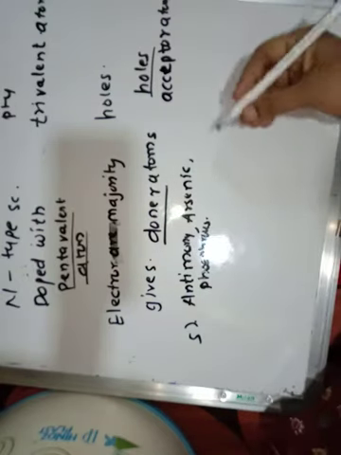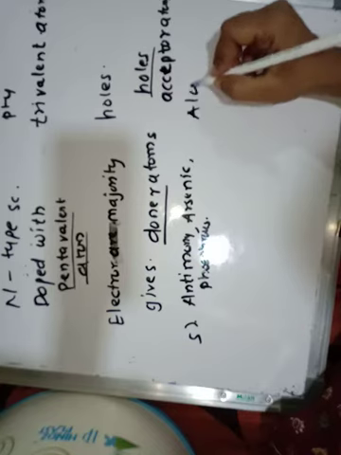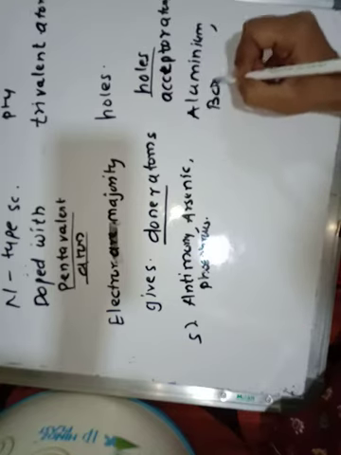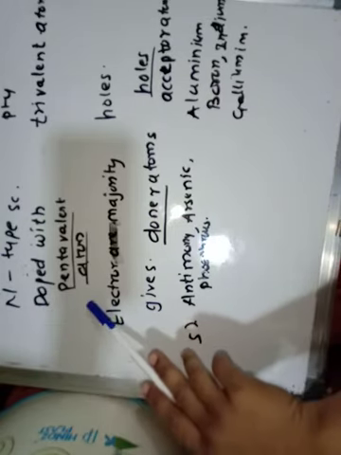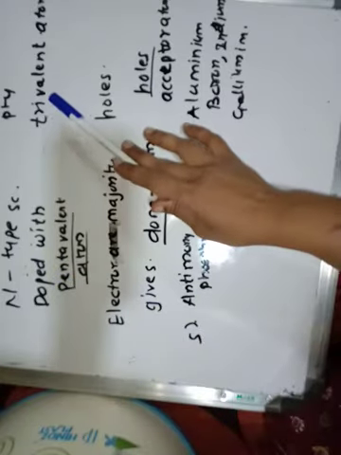And in p-type we have aluminium, boron, then indium, gallium impurity is required. So this is the difference between n-type and p-type. Means this is doped with pentavalent atoms and this is doped with trivalent atoms.